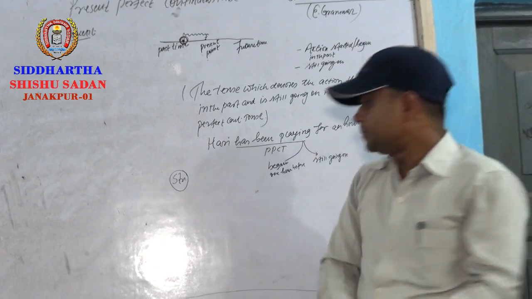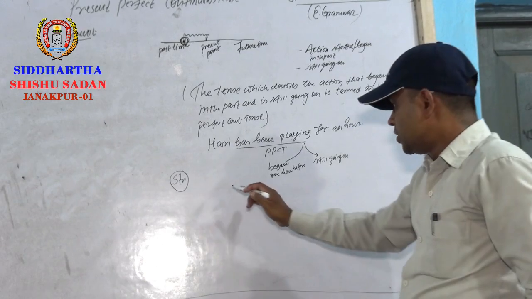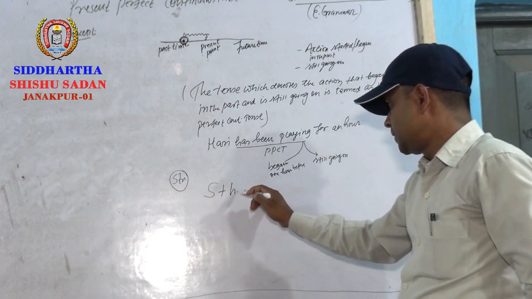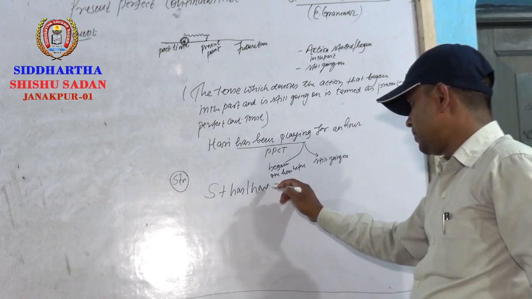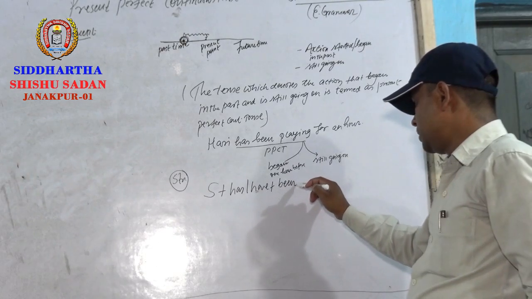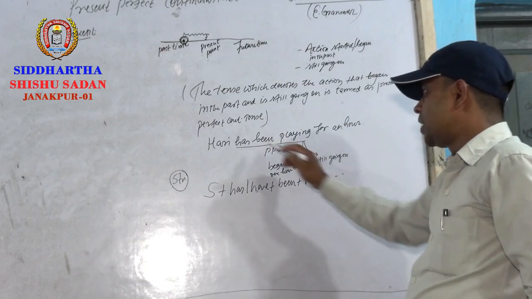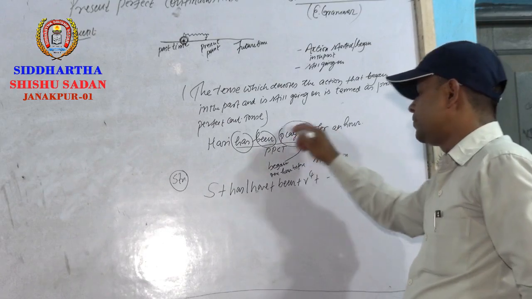So see, what is the structure of present perfect continuous tense? So dear students, write down: subject plus has or have plus been plus verb's ing form.